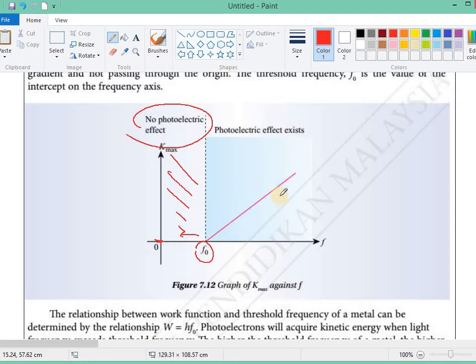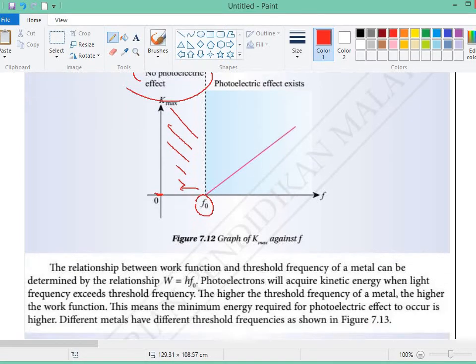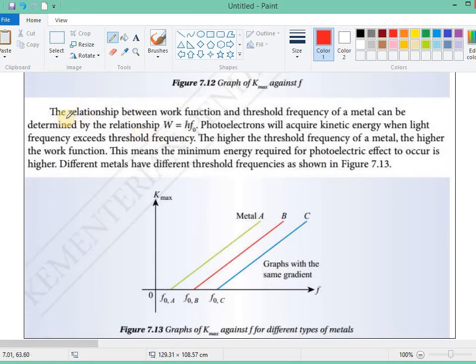Actually this is the same thing as what we already discussed just now. So the relationship between work function and threshold frequency of a metal can be determined by the relationship W equals hf.